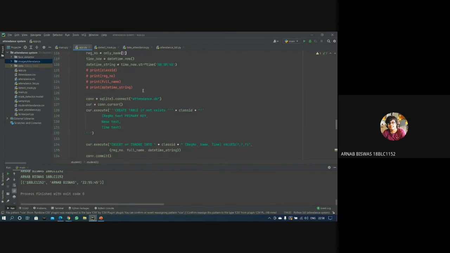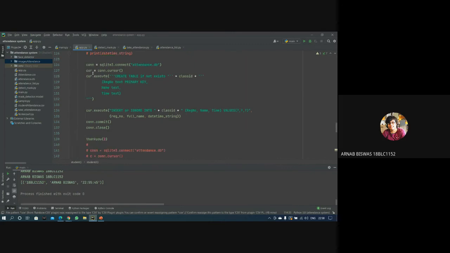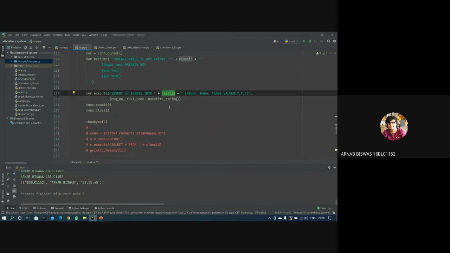After that, we create our SQLite database, SQLite 3, which is already present in Python. The table has 3 things: the registration number, the name, and the time. Once a person gives their attendance, if it is already there, it is ignored. Otherwise, it is fed into the table in the database, and the table will be the same as the class ID. Once we show you the UI, you will understand better.